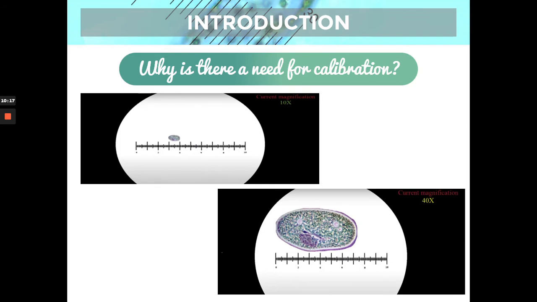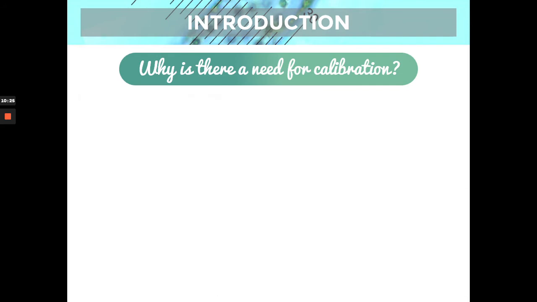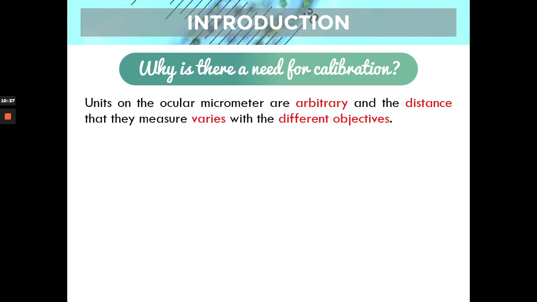So you need to perform new calibrations whenever you use other microscopes. Okay. All right. But again, the main point is, why is there a need for calibration? The units on the ocular micrometer are arbitrary. When you say arbitrary, they are unknown, not standardized, or not established. And again, as mentioned, the distance that they measure varies with the different objectives. So hence the need for calibration.